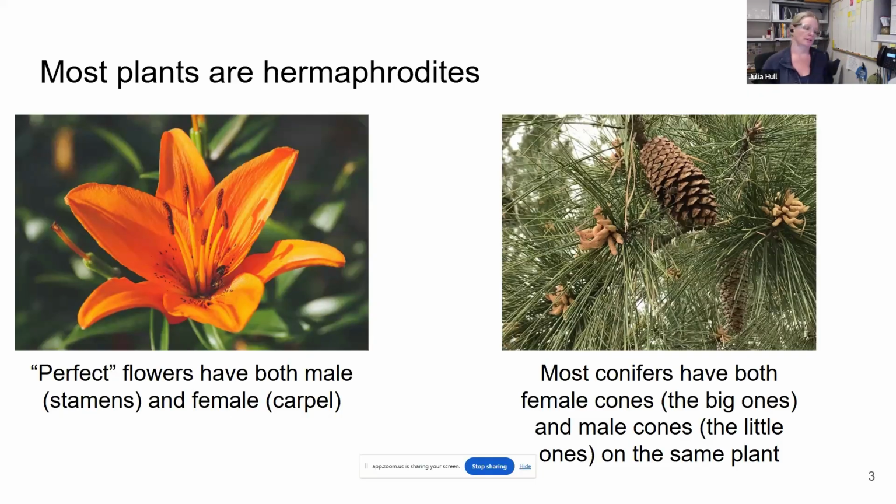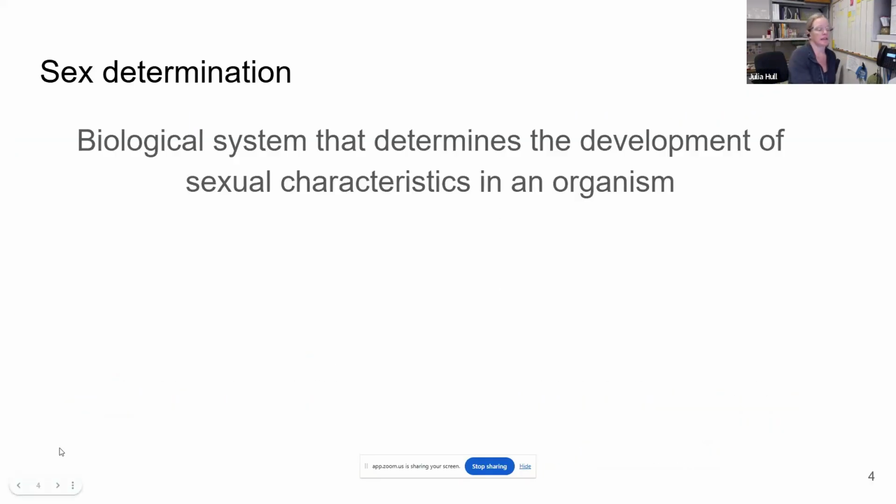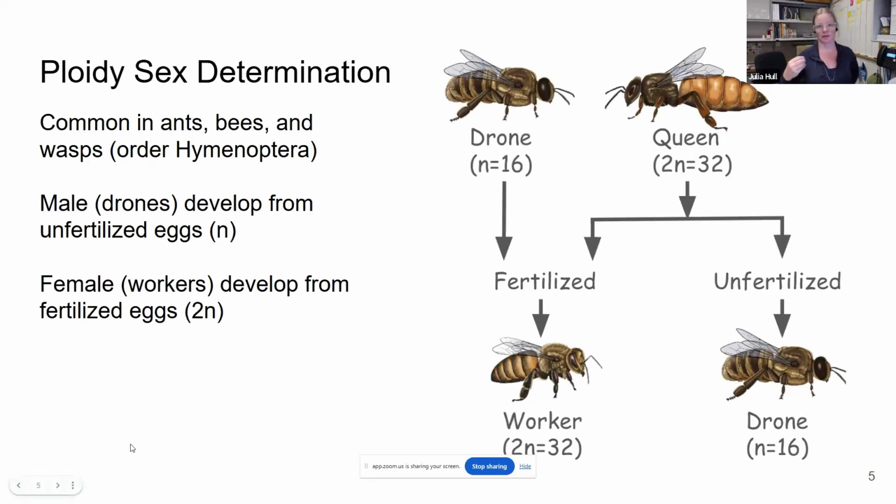same flower. Sex determination is any biological system that is going to determine which sexual characteristics are going to develop over the course of that organism's life. So there's a lot of sex determination mechanisms. We'll go through a few of them.